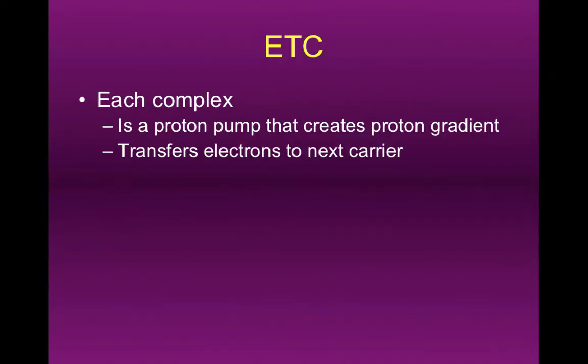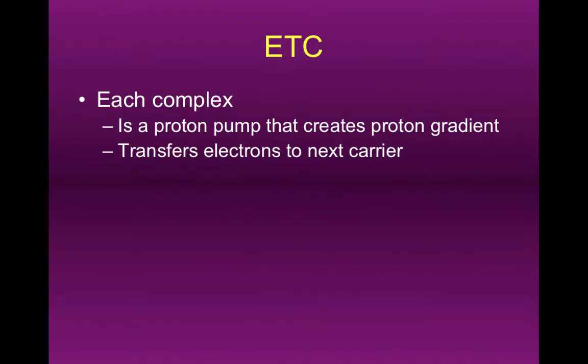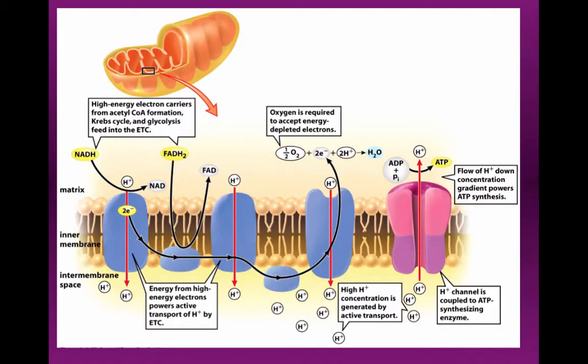So we're creating a very steep gradient of H pluses, and in the process, also creating a steady supply of water vapor. Right? And you know you get water vapor when you breathe out. If you hold up a piece of glass to your mouth, when you breathe out, you get condensation. So we know there's water vapor coming out there as well. So we're doing active transport using a proton pump, moving H pluses from the matrix to the intramembrane space. And we're also creating water vapor by joining up electrons with H pluses and oxygen gas at the end of the ETC. All right, so we're going to actually stop here.